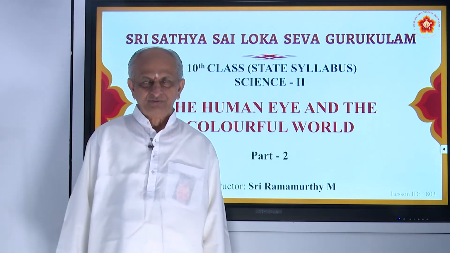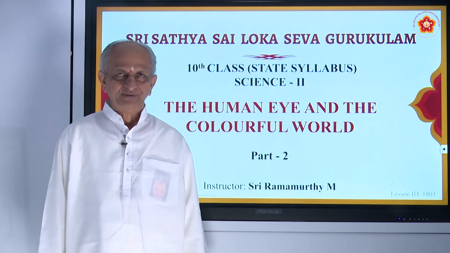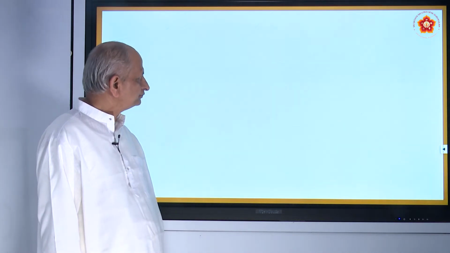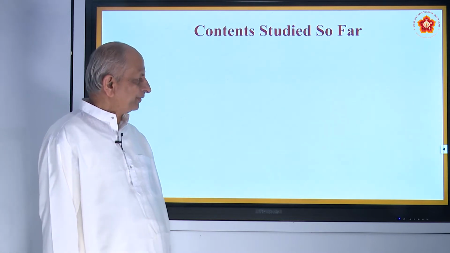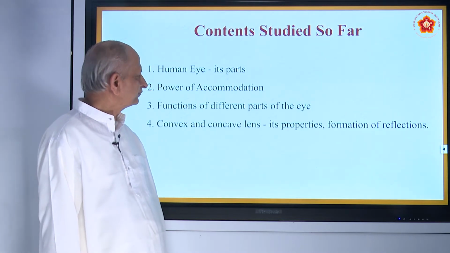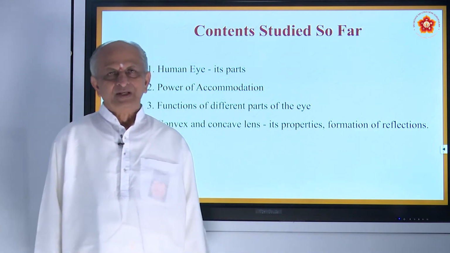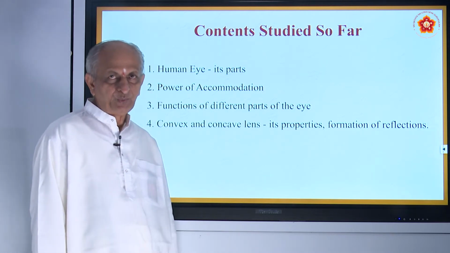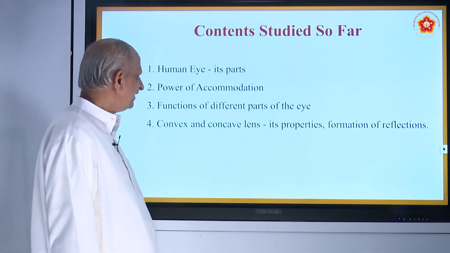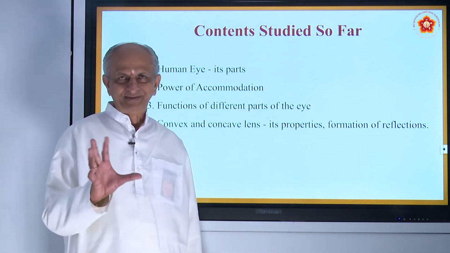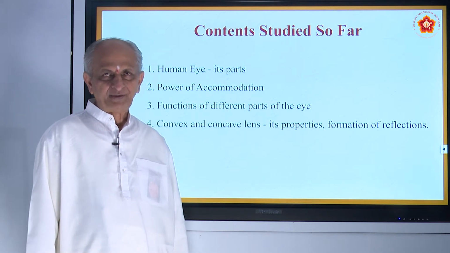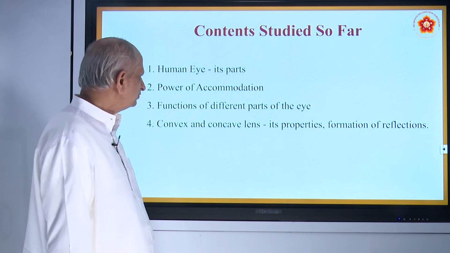I think you have understood something about this in the last class. Now let us see something more on this. Just what we have studied, we will revise once. In the last class we have shown you the diagram of the human eye and its parts. I think most of you have practiced, right? If you have not done it, please do it. It is very important from the exam point of view. You must know all the parts also.